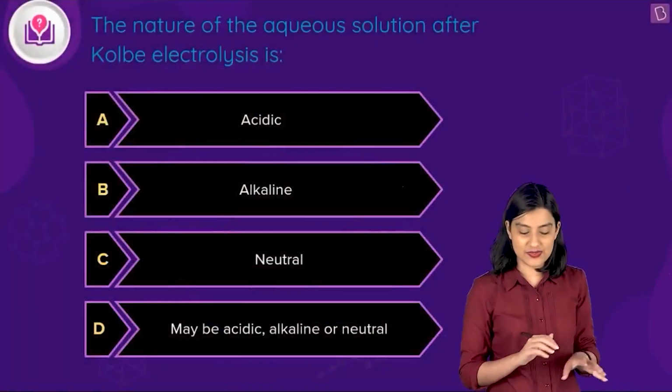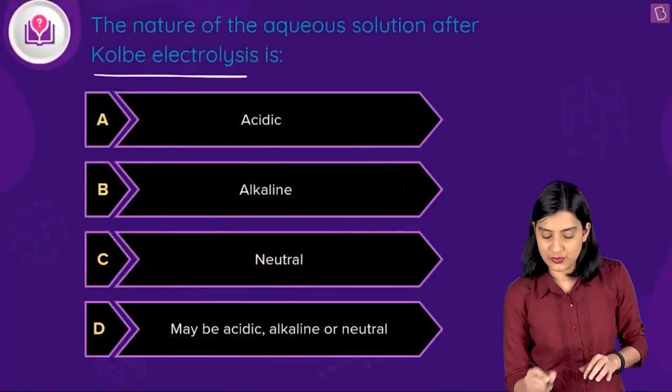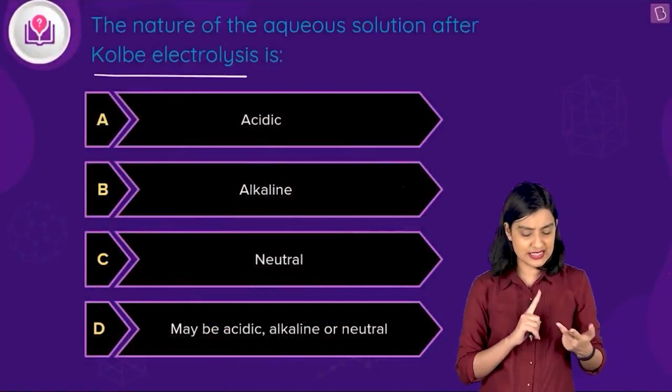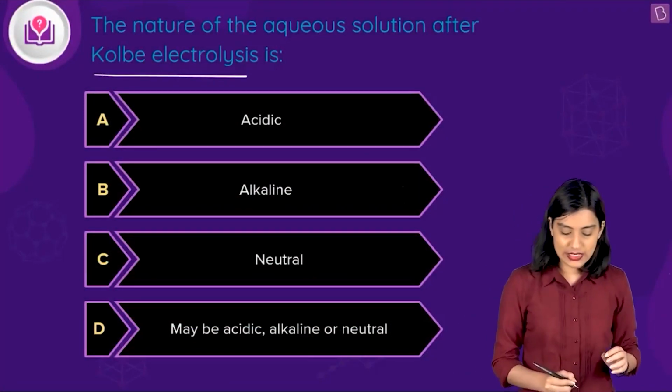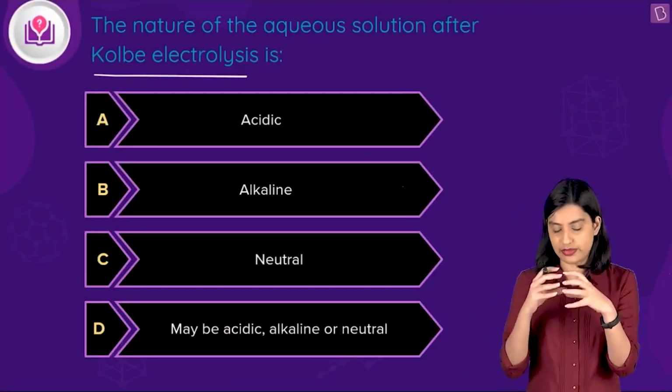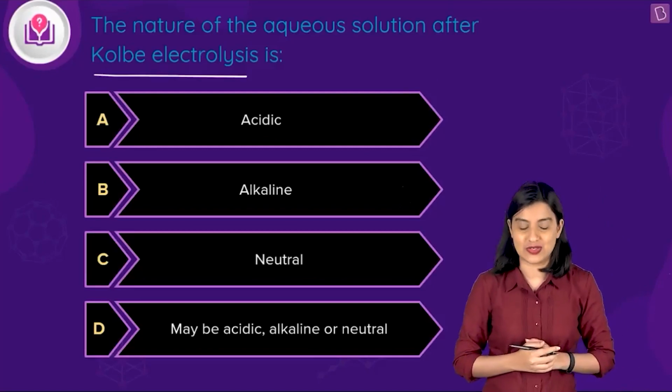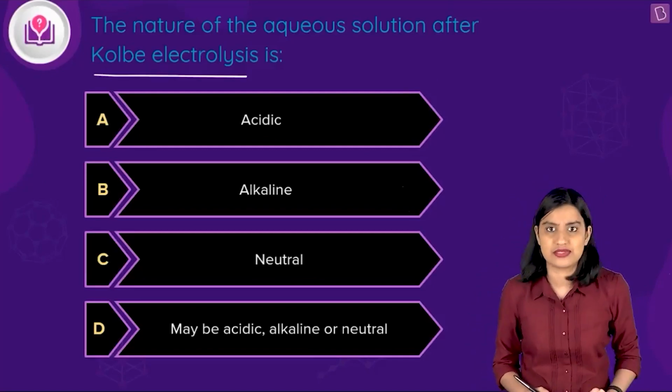So here they're asking what is going to be the nature of the aqueous solution after Kolbe electrolysis, right? Is it going to be acidic, alkaline, neutral, or could it be either of these 3? Let's see. So what exactly is the reaction that happens in Kolbe electrolysis, or how do you start with Kolbe electrolysis?